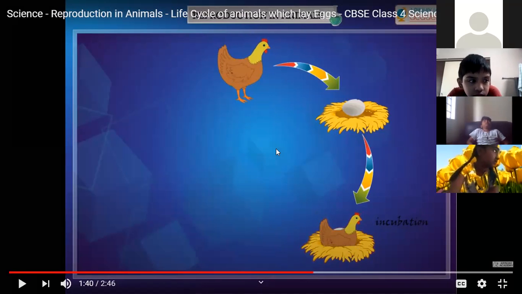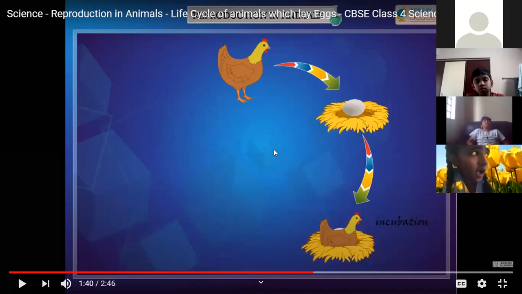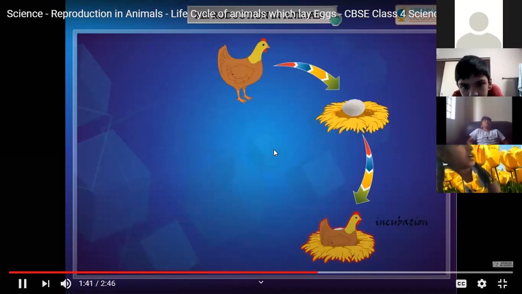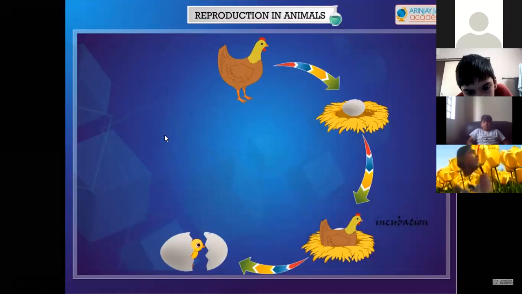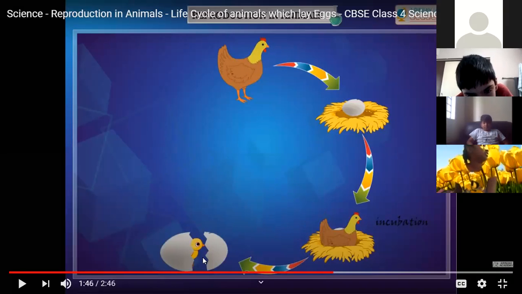So the hen will sit on these eggs until the embryo comes out of the egg. This is known as incubation. When the chick is fully developed, it breaks out of the egg. Now the chick, when it is fully developed, breaks the shell and comes out. See here.